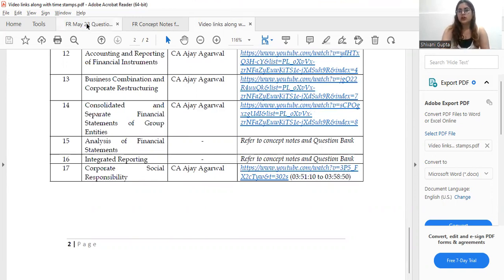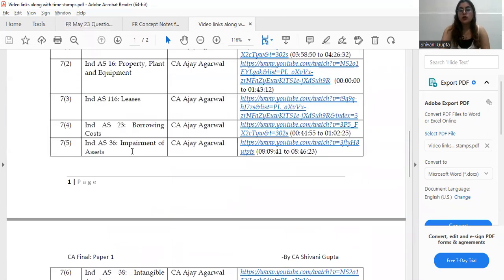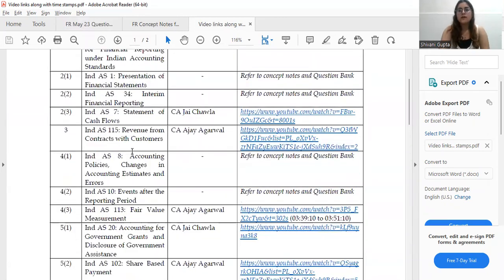Okay, and if you are taking two subjects simultaneously, I would prefer that you take FR along with another theory subject, law or audit, whichever you prefer. So do it like that. And one thing: don't leave the small topics. I will tell you more when we jump to the common queries.